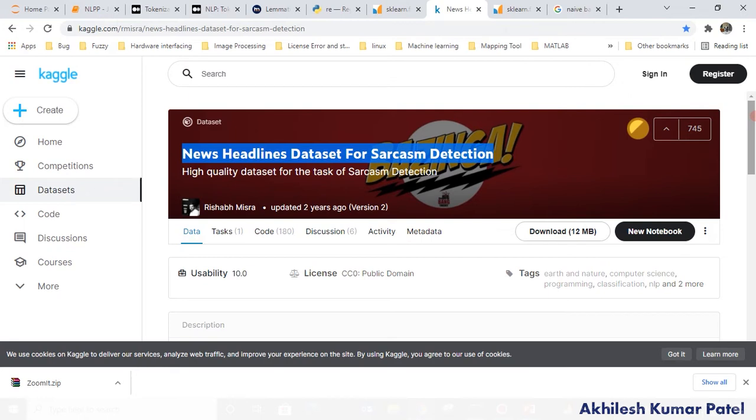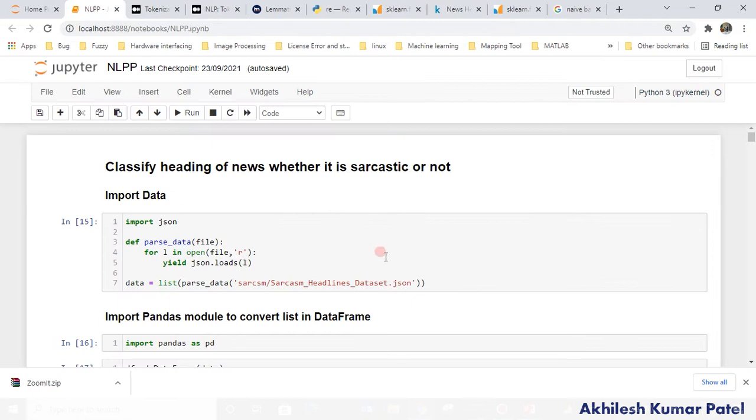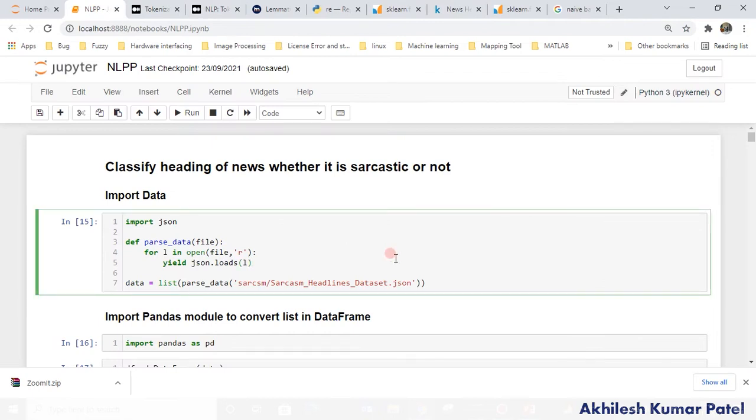We'll use two libraries which are mostly used in Python for NLP. NLTK we are going to use, and for machine learning we'll use scikit-learn, and for the deep learning model we are going to use TensorFlow in this case. Okay, first of all, to read data, I am using Jupyter here. It's very easy, you are already aware how to install Jupyter, and the Python version which I am using is 3 here.